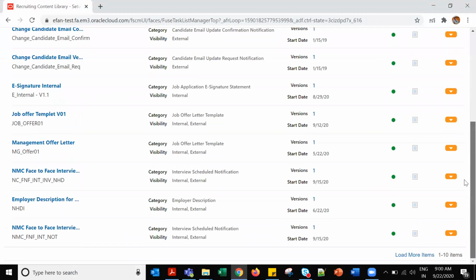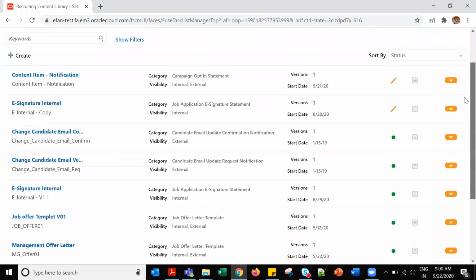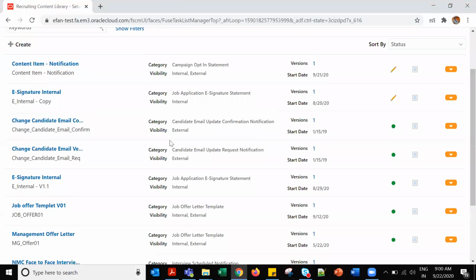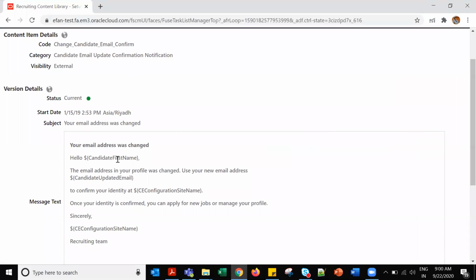Email confirmation. Third one. 1, 2, 3. This one? Yes, this one I think. Yeah. Here. Your email address was changed. Hello, dollar candidate first name. This is the syntax. Dollar candidate first name means hello Rakesh, like that. The email address in your profile was changed. Use your email address, this candidate updated email. Updated email means Rakesh Kumar CT07.